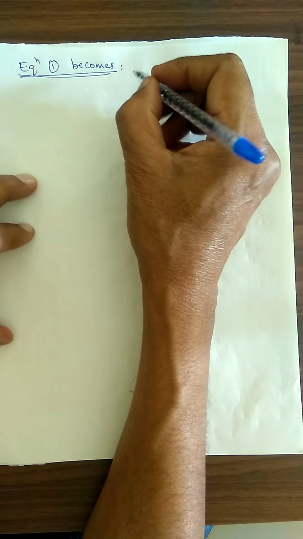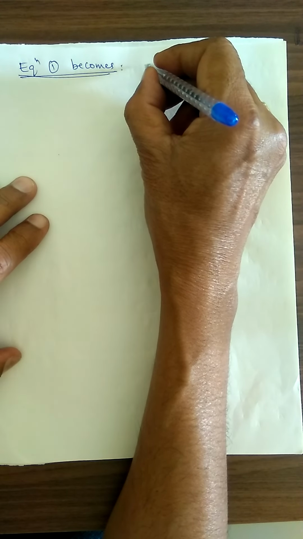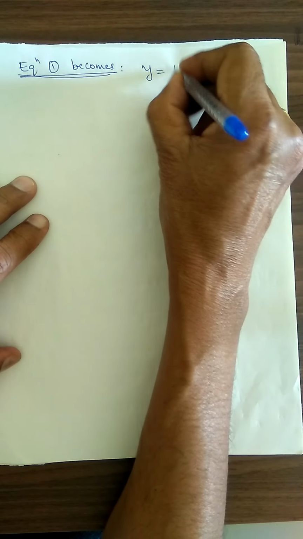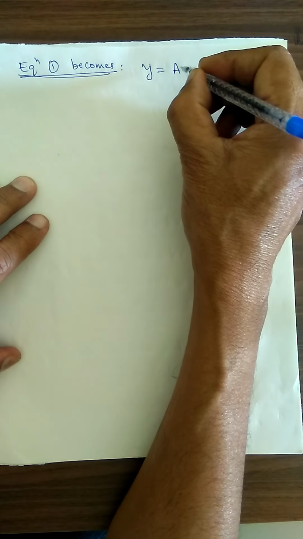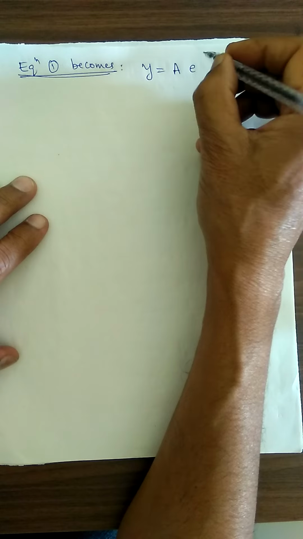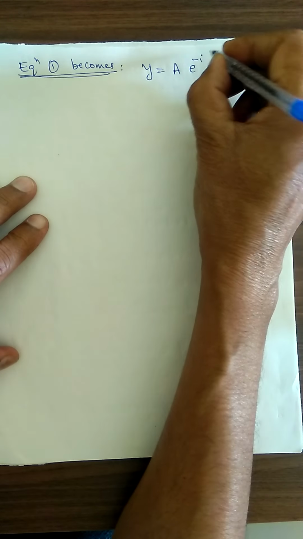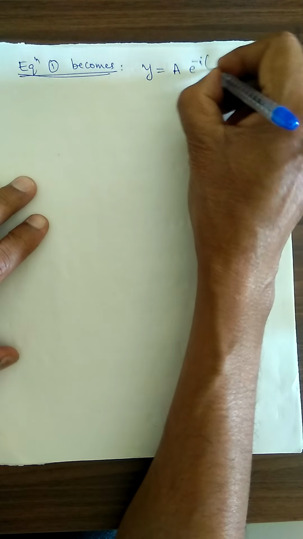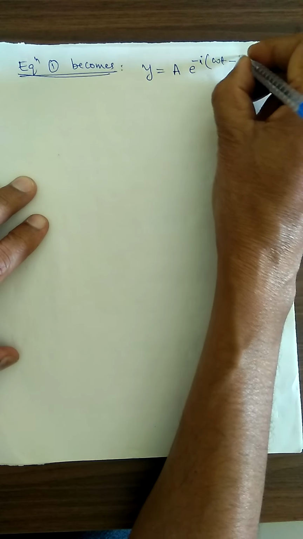Which is equation number 1? If you want, I will write equation number 1 again. y is equal to A, where A is the amplitude, times the exponential term e to the power minus i into (omega t minus kx).